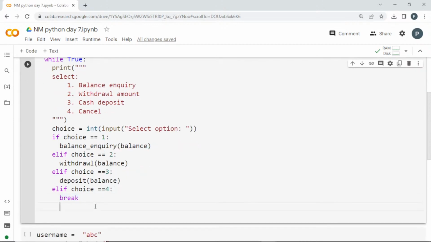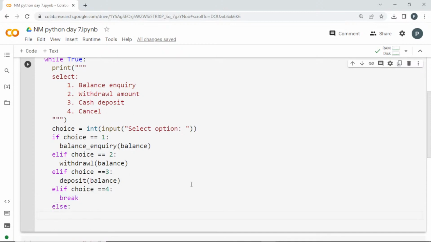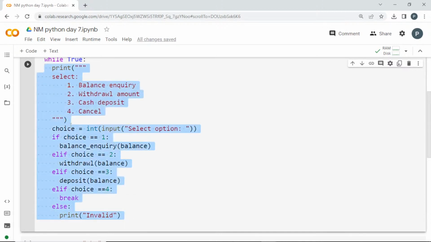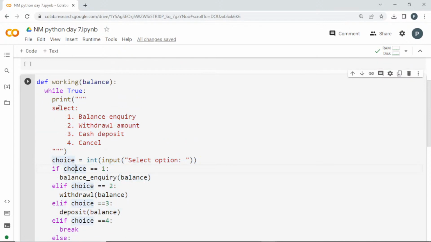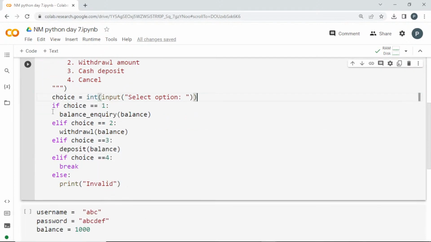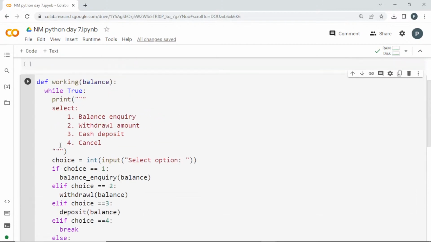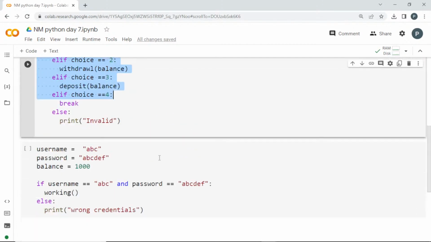We have to add one thing, which will be the else option. If the user enters anything other than 1, 2, 3, 4, I am just going to print invalid. And since it is in a while loop, it is going to show these options and ask for the input once again. One by one it is going to get from the user, and if he is typing something else, I am going to print invalid. So this will be the complete thing of this working. So you have completed this one.